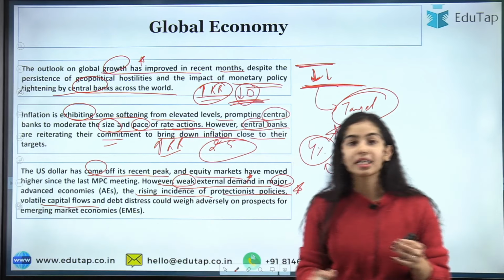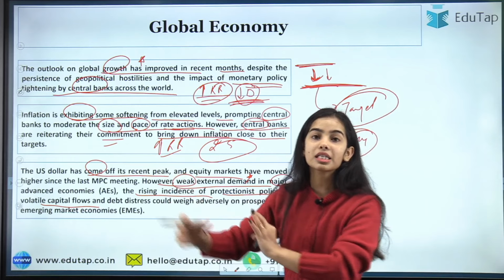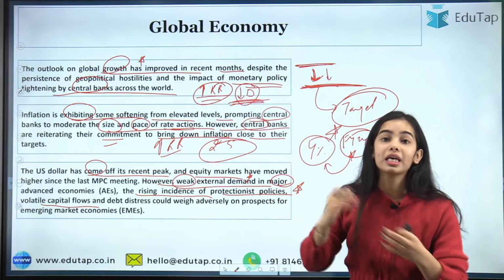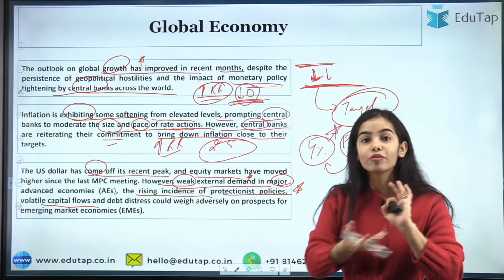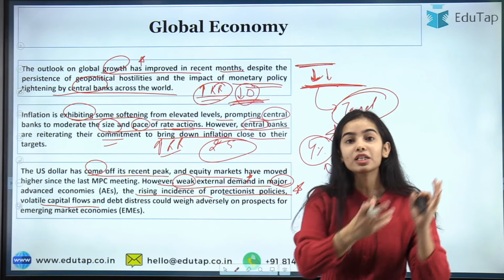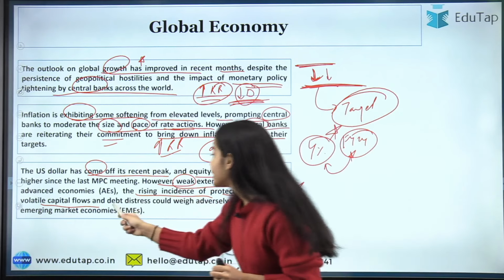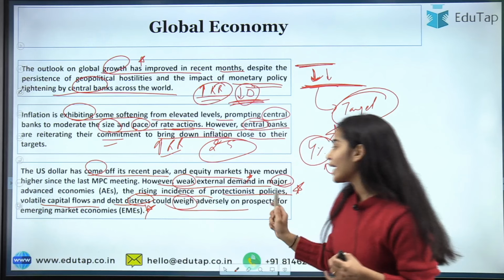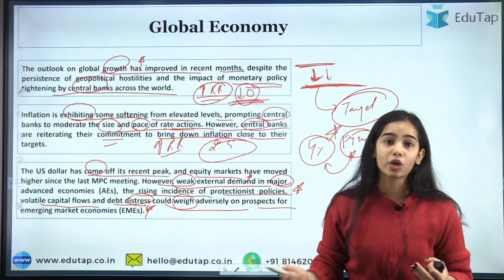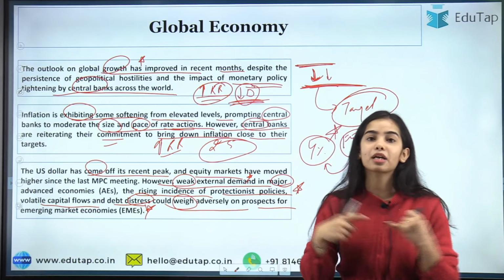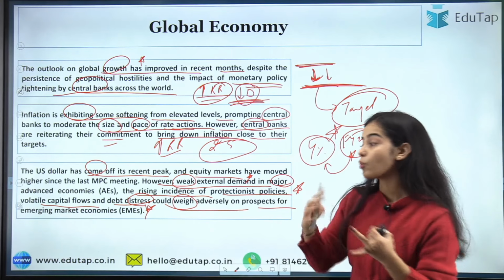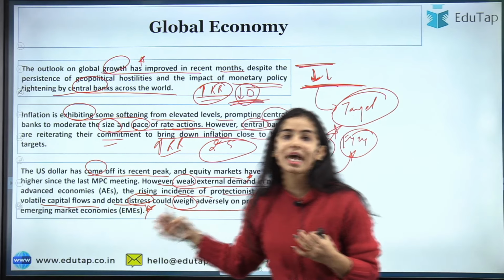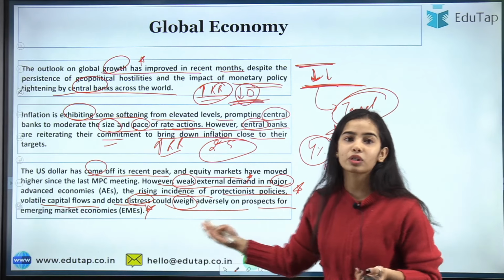Then there are volatile capital flows, that is, the money is going to the advanced economies where the interest is quite high, because they are also tightening their monetary policy and increasing their rates. So the volatility in capital flows is happening. The money is going out of the emerging markets. Debt distress is also a problem in the emerging market economies. This all could weigh adversely on the prospects for the emerging market economies. The protectionist policies taken by the advanced economies, the volatile capital flows, the weak external demand from the major advanced economies, and the debt distress, all of this is very bad for the emerging market economies.